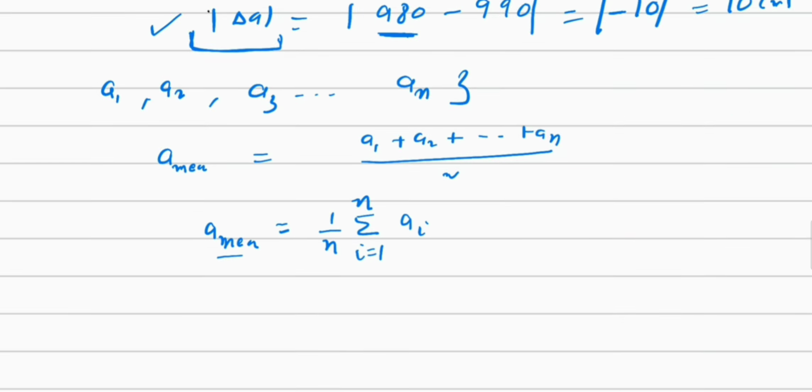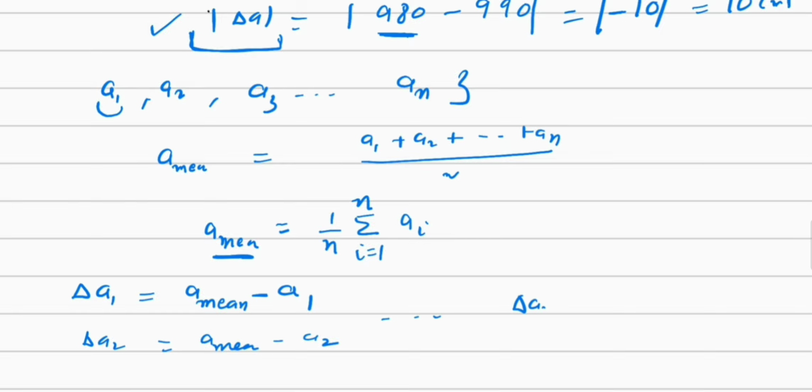The absolute error for A1 will be equal to delta A1. In this case we will take A mean minus A1. Similarly delta A2 is equal to A mean minus A2 and so on till delta An is equal to A mean minus An.